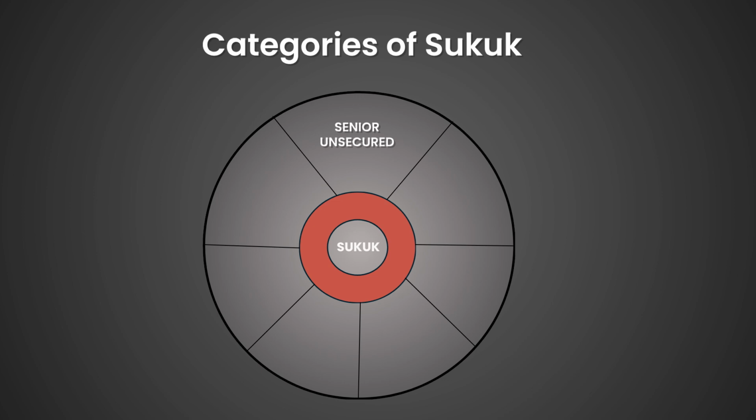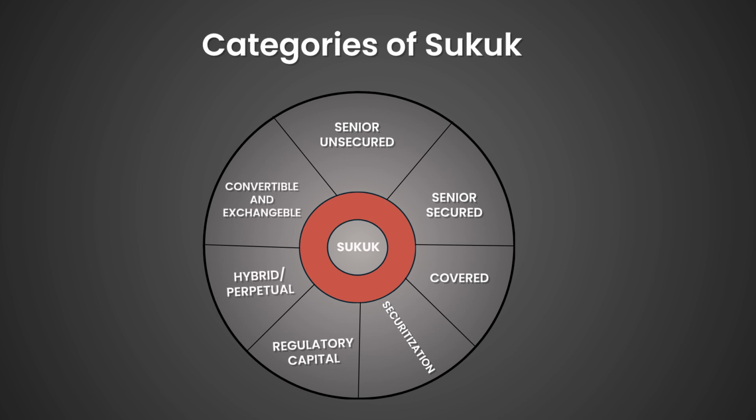Bismillahirrahmanirrahim. Now let us discuss the categories of sukuk. Sukuk can be broadly categorized into 7 types: senior unsecured sukuk, senior secured sukuk, covered sukuk, securitization sukuk, regulatory capital sukuk, hybrid or perpetual sukuk, convertible and exchangeable sukuk. Now let us go a little bit detailed into each one of them, right?